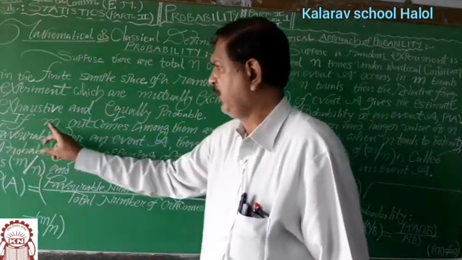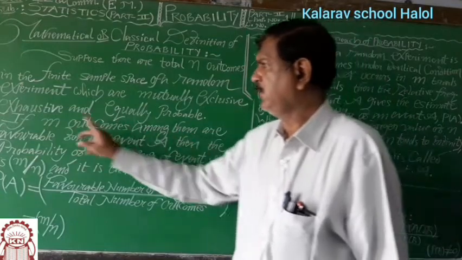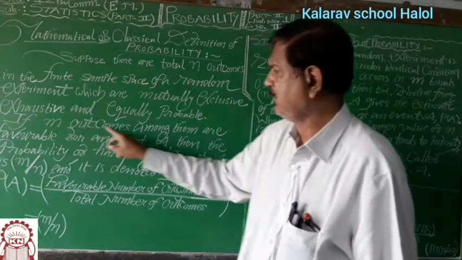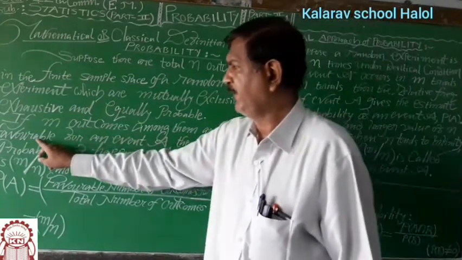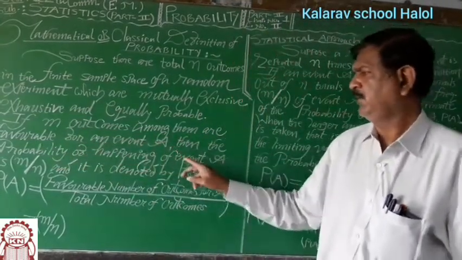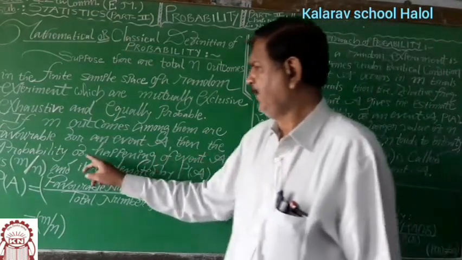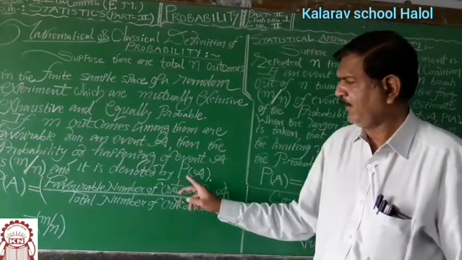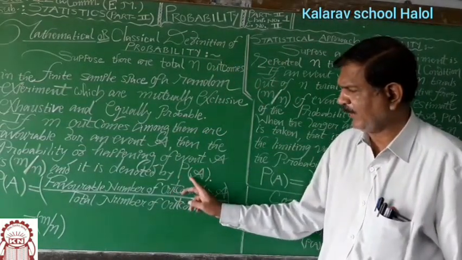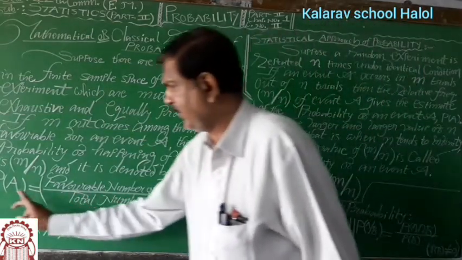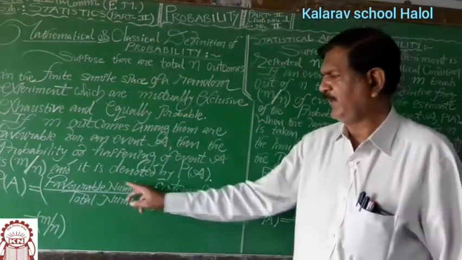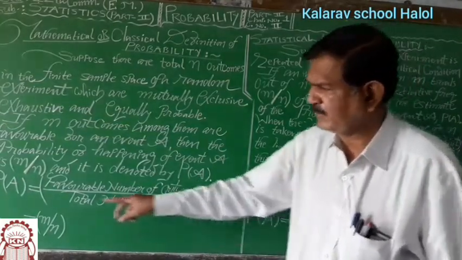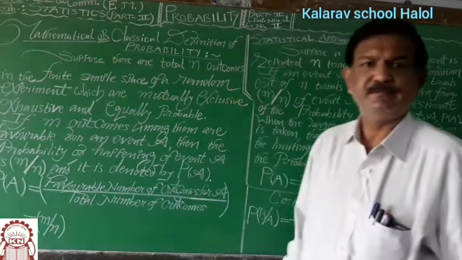And moreover, if m outcomes out of n outcomes are favorable for an event A, then the probability of happening of event A is m upon n. It is denoted by P of A, probability of happening of A, and is given by P of A equal to favorable number of outcomes of A upon total number of outcomes, means equal to m upon n.